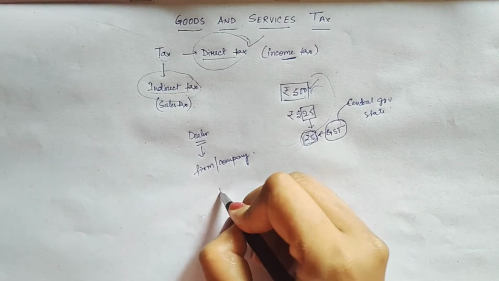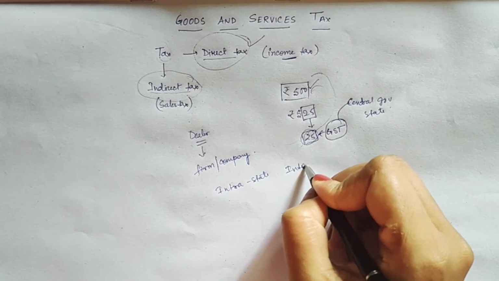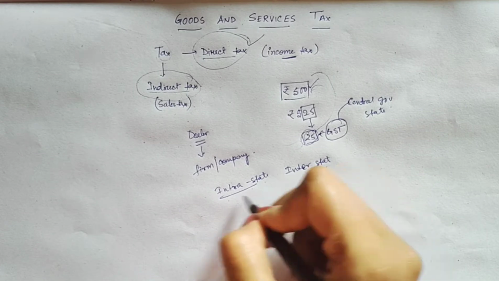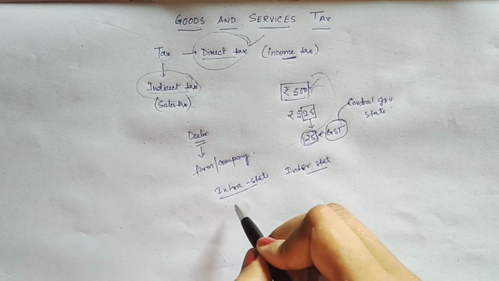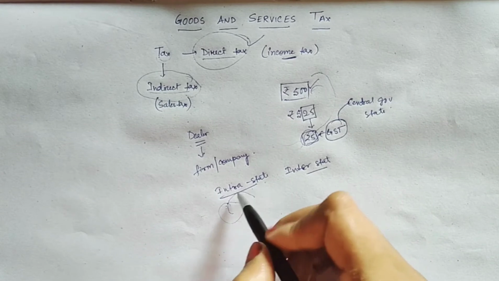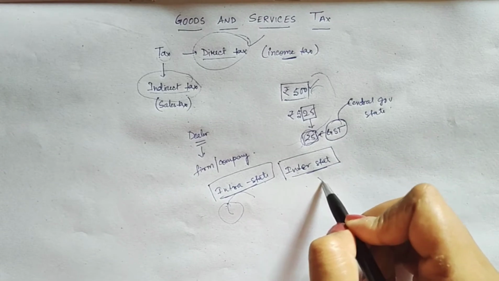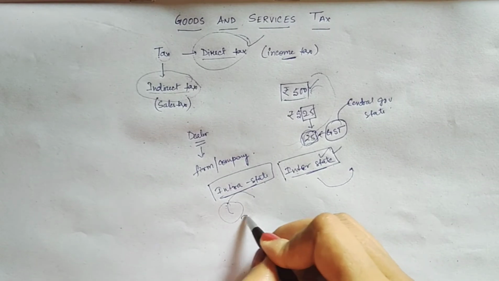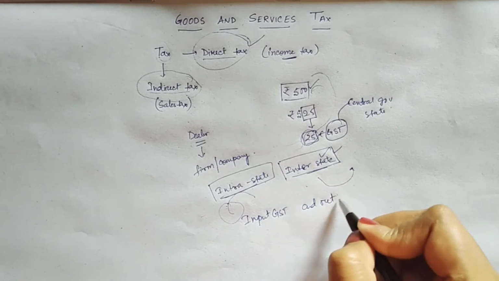Now sales are of two types, that is intrastate sale and interstate sale. Intrastate means sales of goods and services within the same state. Suppose you are in West Bengal, you produce some goods and you are selling it in West Bengal only, then it is intrastate. But if you produce some goods in West Bengal and you are selling it in some other state, then it is known as interstate sales.